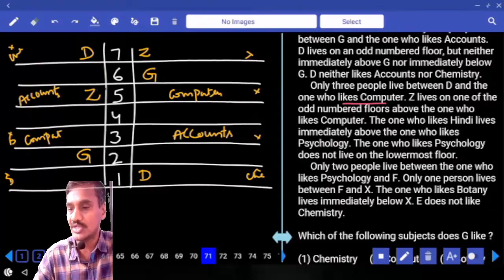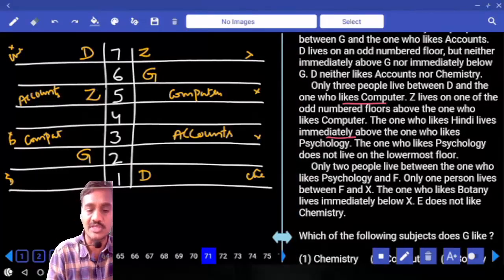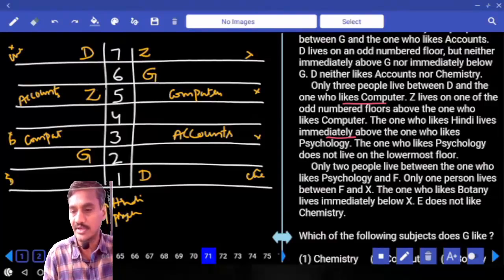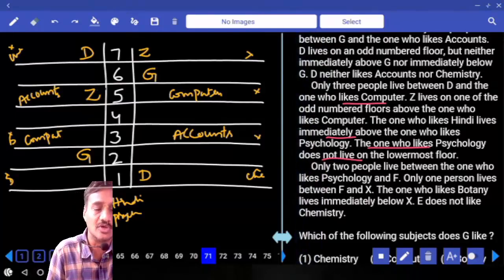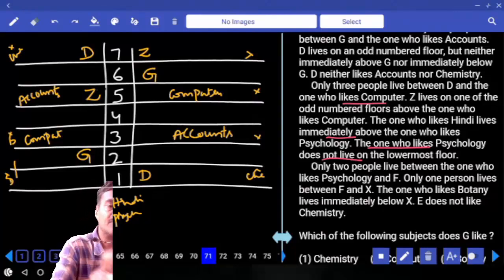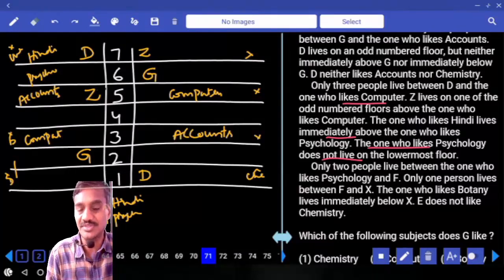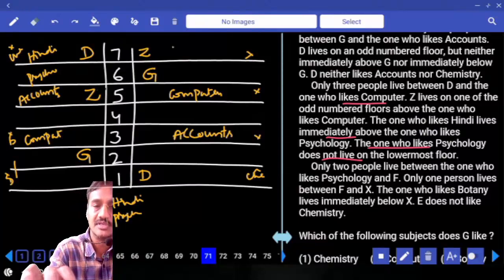And next one, the one who likes Hindi lives immediately above the one who likes psychology. Hindi and psychology must be together. And next one, the one who likes psychology does not live on the lowermost floor, so psychology and Hindi cannot be on the 1st and the 2nd. That means what is the only possibility we have? Hindi must be on the top floor, the 7th floor, and the one who likes psychology must be on the 6th floor.